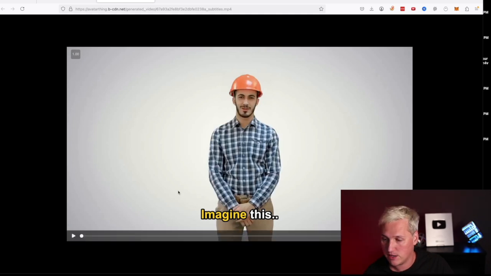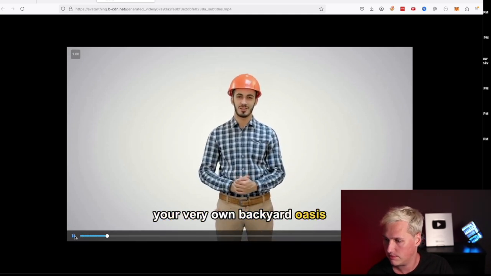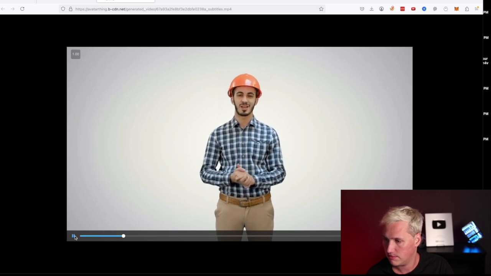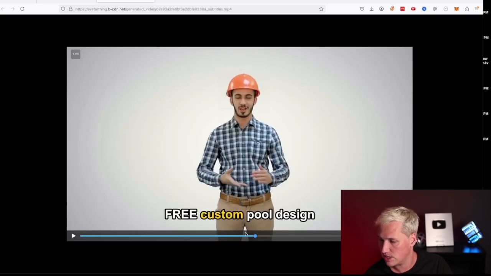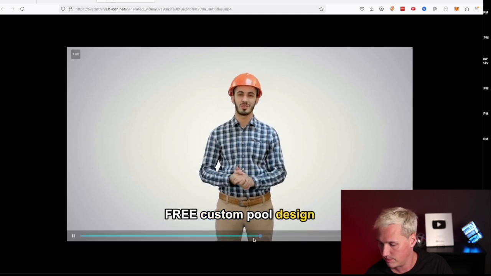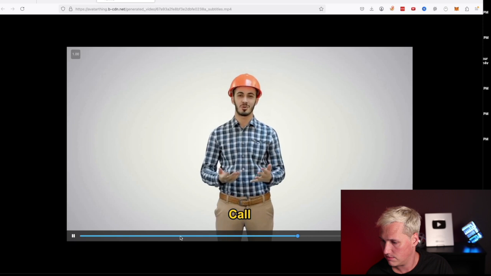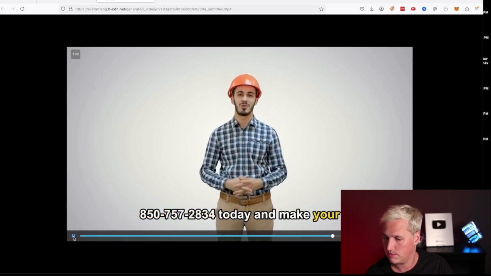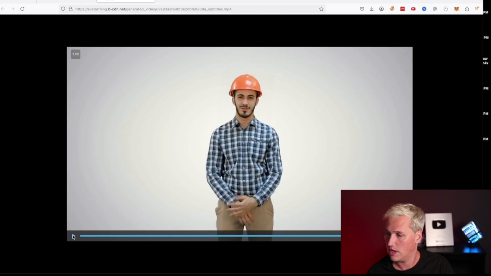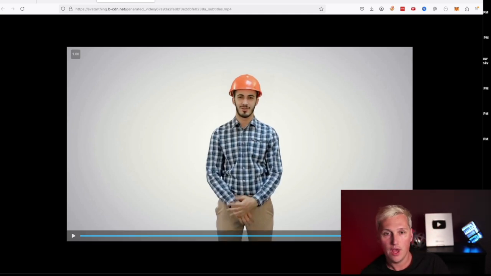Check this out. It looks really great. Imagine this, your very own backyard oasis, right here in Winter Garden. Okay, my phone number should hopefully be in there. Let's scrub the footage and see if we can find that. Custom pool design and quote, don't wait, summer will be here before you know it. Call 850-757-2834 today and make your dream backyard a reality. That's great. So it did exactly as we asked it to, which is amazing.